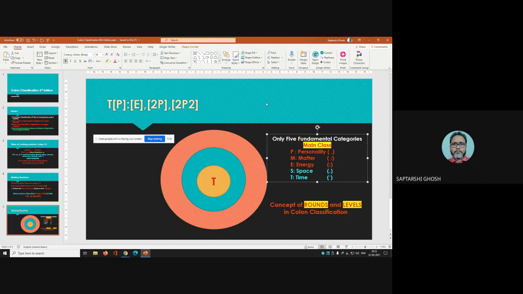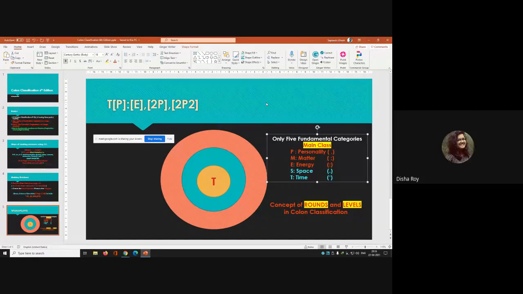So that's why he just gave the facet formula, only the facet formula up to energy. Personality, matter and energy, and then again personality, matter, energy, but no space, no time, because the list is given already, space and time. And you can do this one. Any other fellow, any other question?